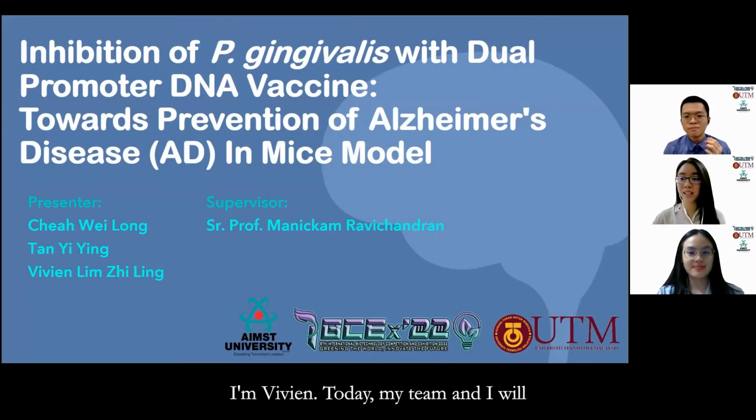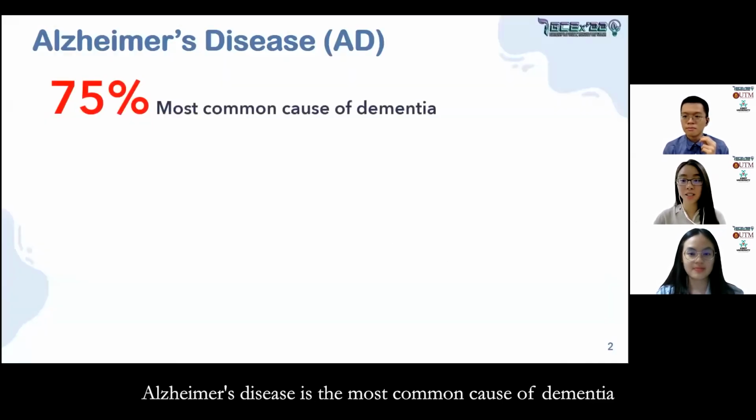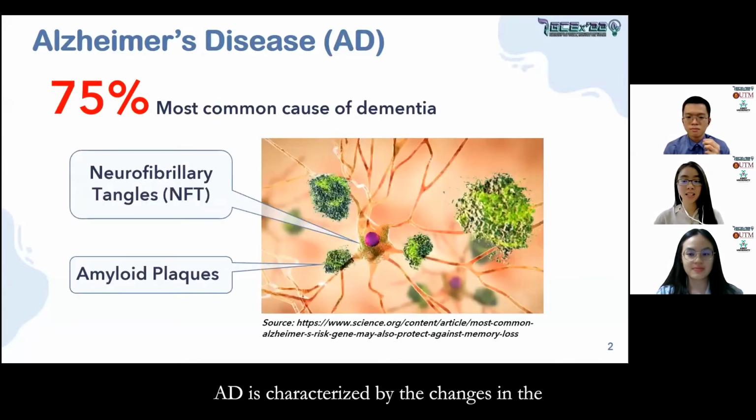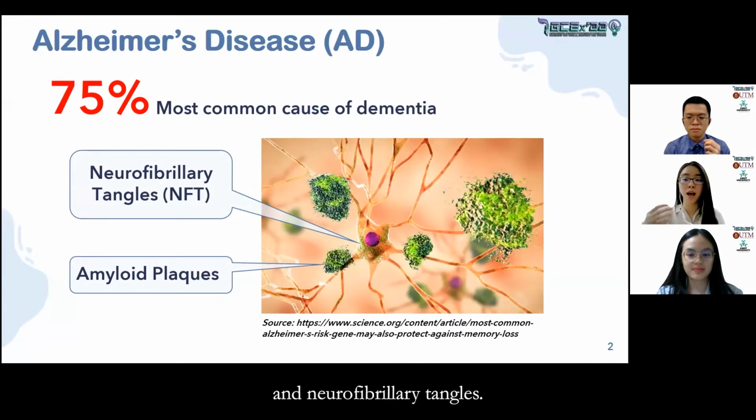Today, my team and I will be presenting the project Inhibition of P. gingivalis with dual promoter DNA vaccine towards the prevention of Alzheimer's disease in mice model. Alzheimer's disease is the most common cause of dementia, which could go up to 75%. AD is characterized by the changes in the brain due to the buildup of abnormal amyloid plaques and neurofibrillary tangles.